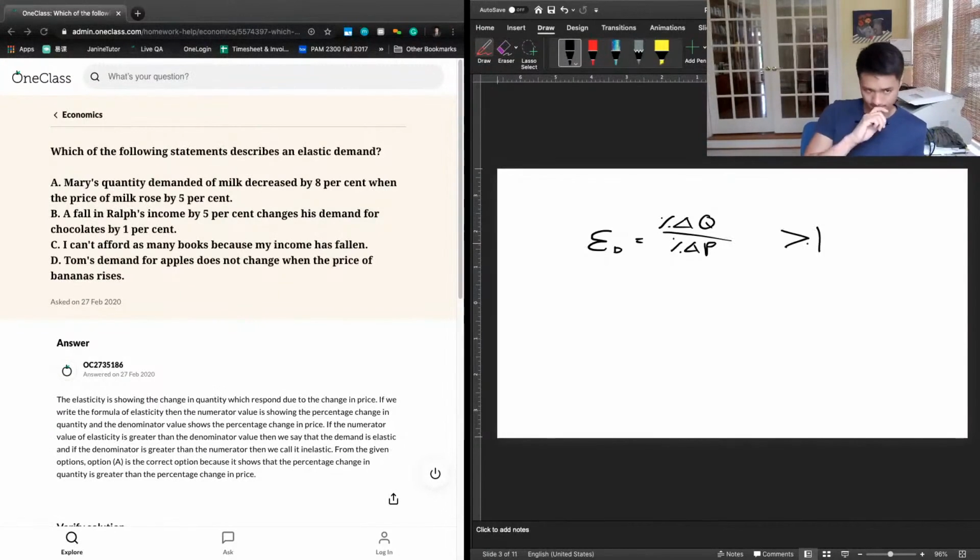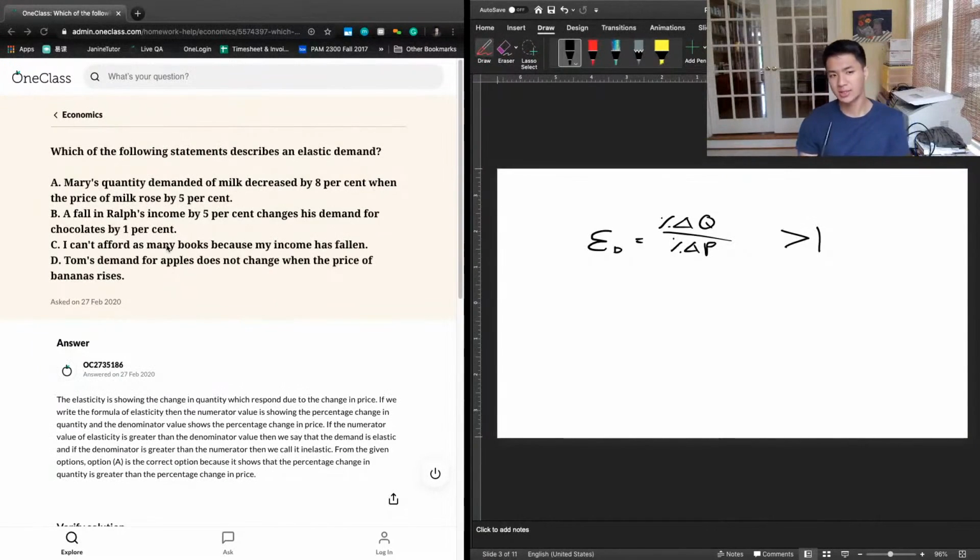So B says, a fall in Ralph's income by 5% changes his demand for chocolates by 1%. So first of all, right off the bat, we know this isn't going to be the right answer, because this talks about a change in income affecting a change in demand, whereas we're looking for a change in price affecting a change in demand. So income elasticity of demand is an entirely separate coefficient, and so that's not what we're looking for here. C says, I can't afford as many books because my income has fallen. And again, income change is an entirely different form of elasticity compared to price elasticity of demand. So we're not going to be dealing with C.